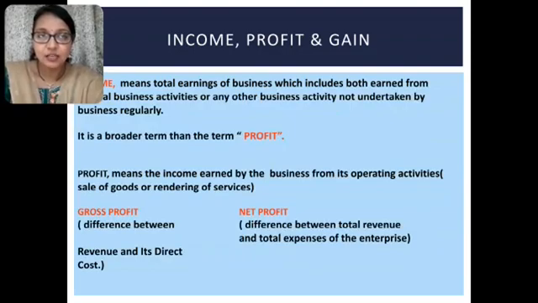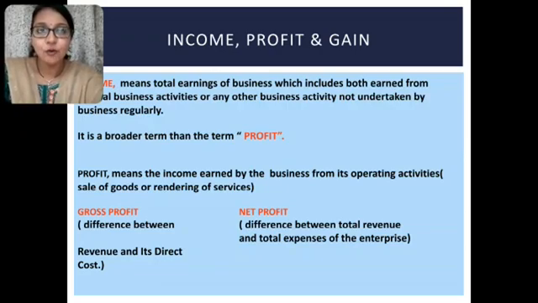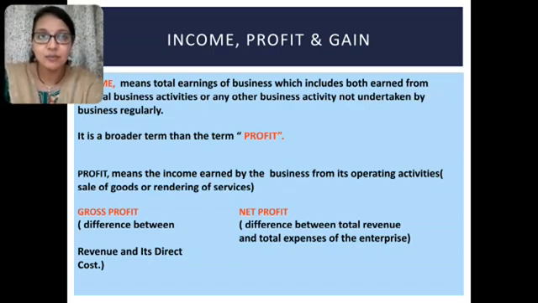Now next is income, profit and gain. Generally income, profit and gain, all these three words we use as equivalent, but in accountancy it is not so. Income means total earnings of business, which include both earnings from normal business activity or any other business activity not undertaken by the business regularly. It is a broader term than the profit. That means profit is included under income. So income is a broader term and profit is a narrow term.